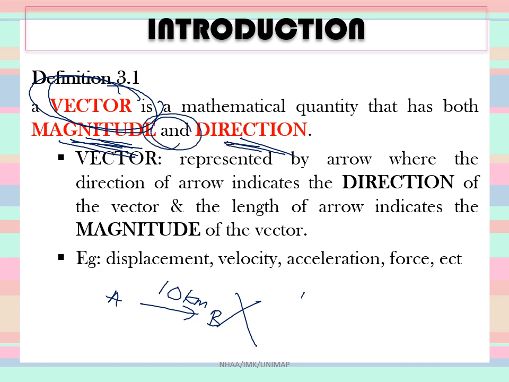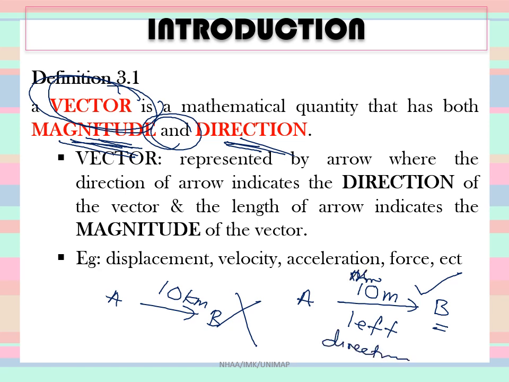So if you say from point A to point B, you walk 10 meters to the right, then you will reach point B. Yes, this is a vector. So you have the direction here, and you have the magnitude here, which is 10 meters. Other examples of vector are displacement, velocity, acceleration, force, and so many.